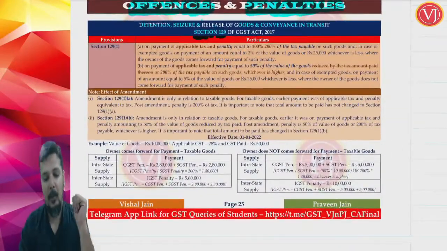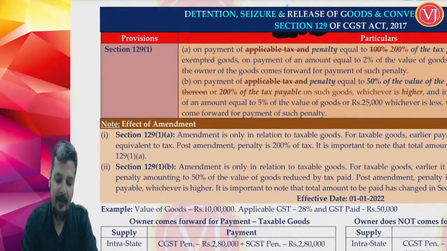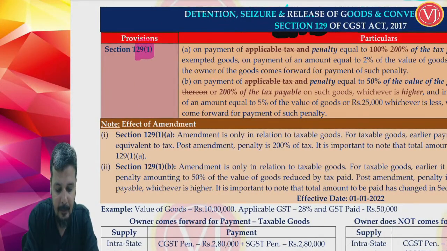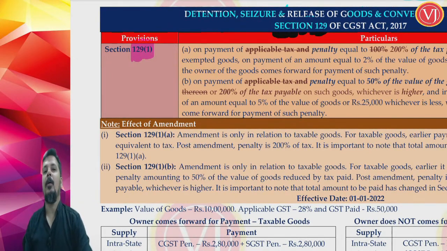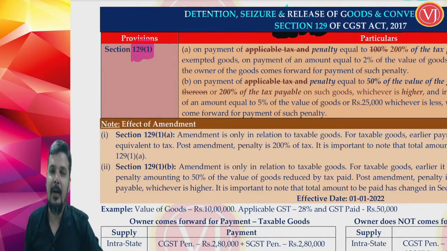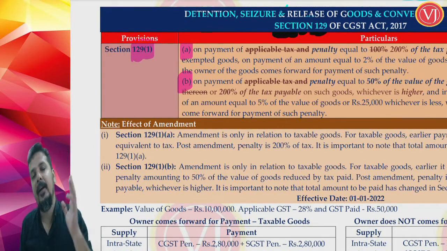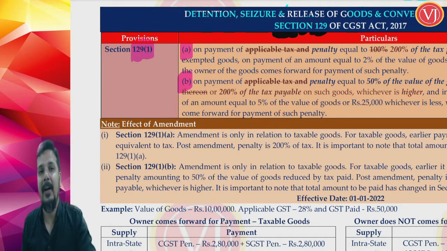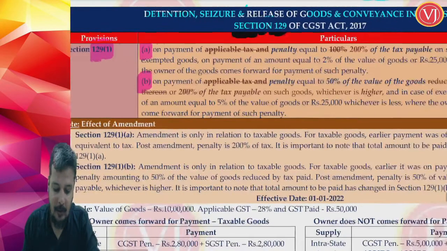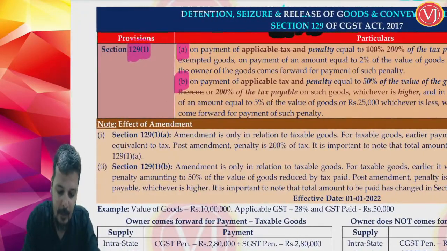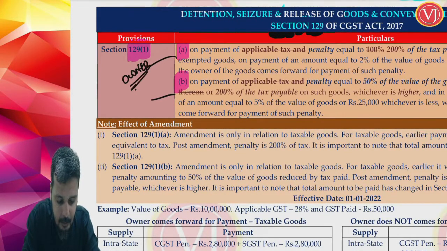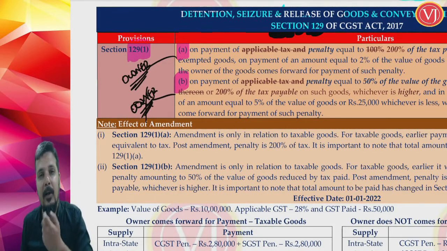So it is talking about section 129 and section 130 amendments. Now let us first discuss the amendment which has come in section 129 subsection 1. There are two categories of penalty: one is 129 1A and one is 129 1B. In both cases, they have not touched the penalty with respect to exempt goods. What is 129 1A and what is 129 1B? When the owner is coming forward, it is section 129 1A. When the owner is not coming forward, the penalty will be higher, it is section 129 1B.